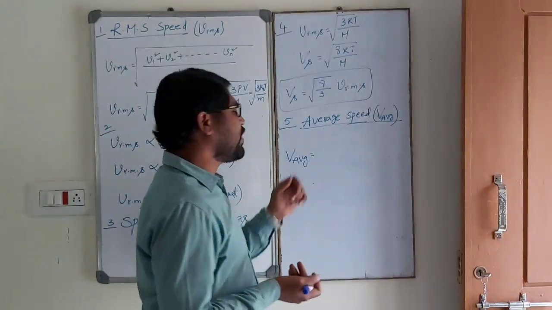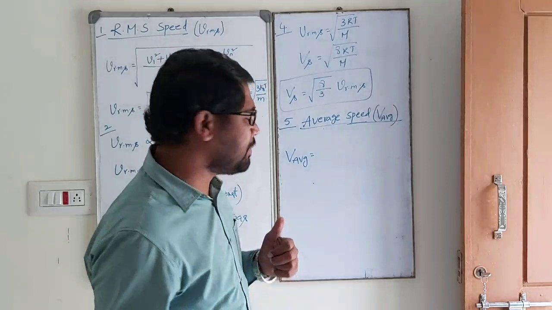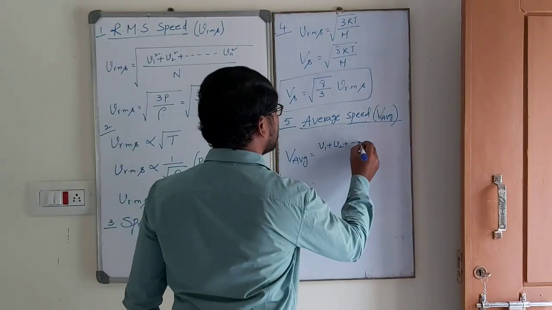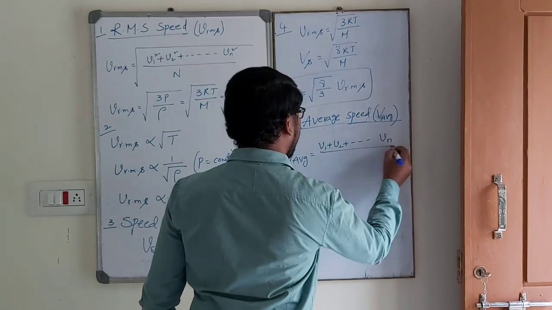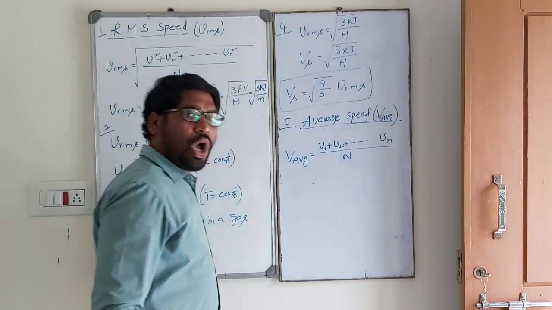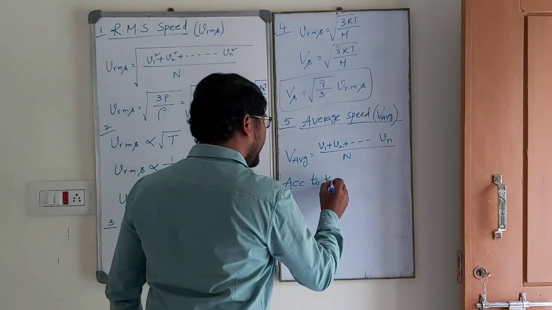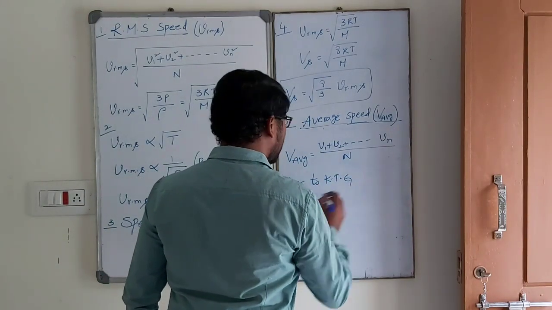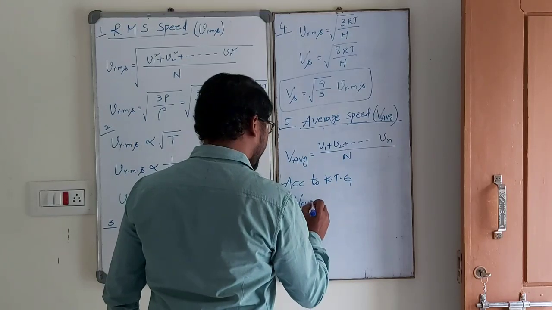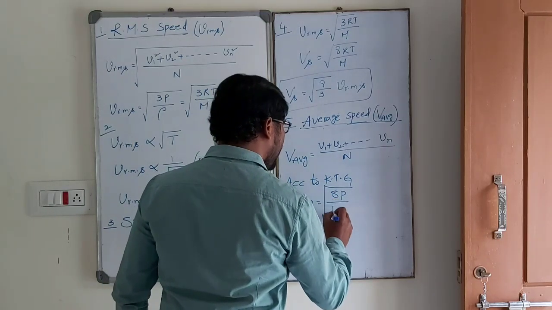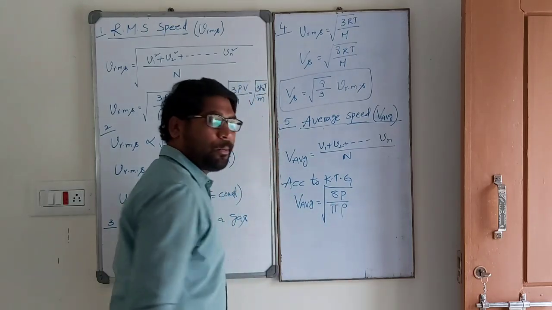Okay, this is average speed or mean speed, both are the same. It is the arithmetic mean: (V1 + V2 + ... + Vn) by n. According to the kinetic theory of gases, V average can be written as root over 8P by pi rho.